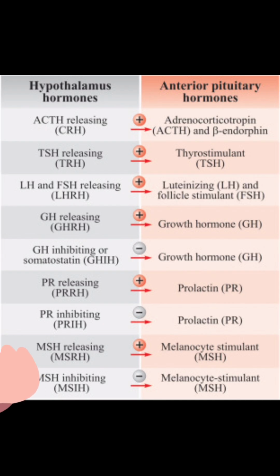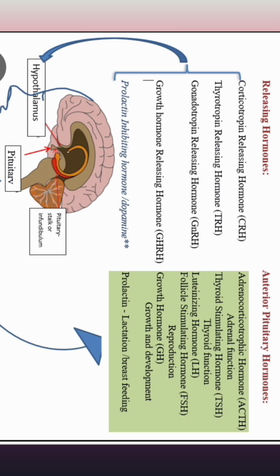If the hypothalamus is secreting adrenocorticotropic hormone releasing hormone, it asks the pituitary to release adrenocorticotropic hormone. If the hypothalamus is secreting MRH, it asks the pituitary to release MSH, that is melanocyte stimulating hormone. If the hypothalamus is secreting MIH, it asks the pituitary to secrete melanocyte inhibiting hormone. If the hypothalamus secretes GnRH, it asks the pituitary to secrete LH and FSH, which are collectively known as gonadotrophins.